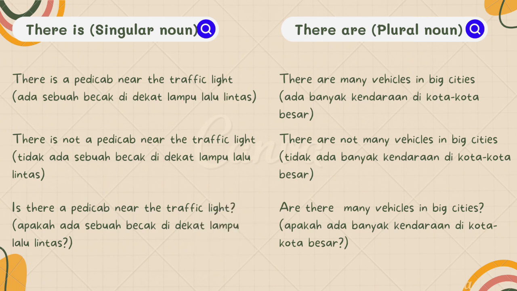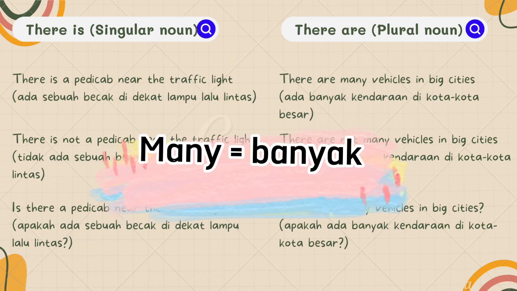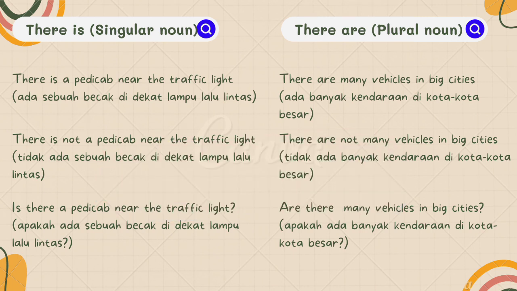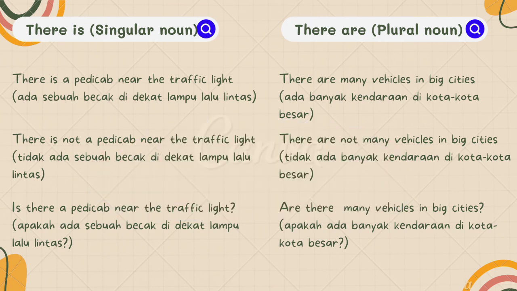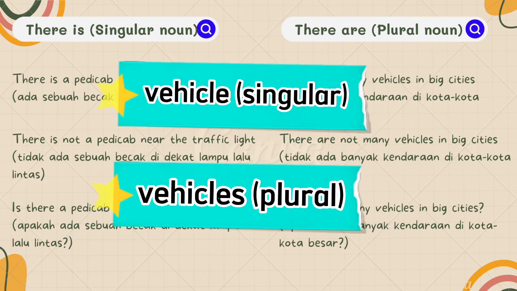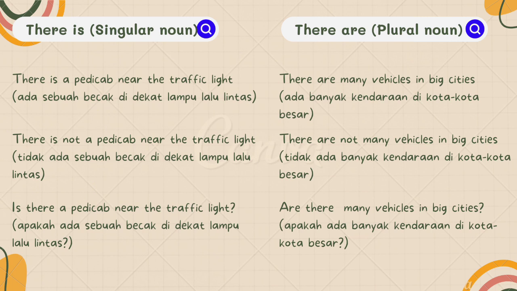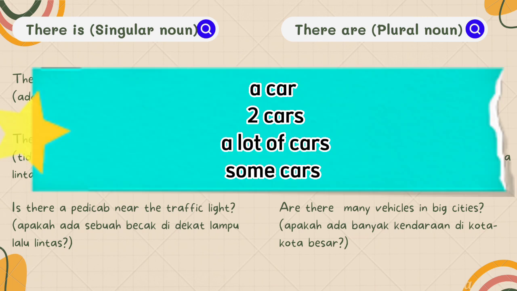We can see that the use of many means banyak. It means the amount of vehicle is not one but more than one. Vehicle means kendaraan. If we put s at the last of vehicle it becomes vehicles, it means the amount of vehicle is more than one. For example, a car becomes two cars, or a lot of cars, or maybe some cars. So don't forget to put s if the amount of thing is more than one.